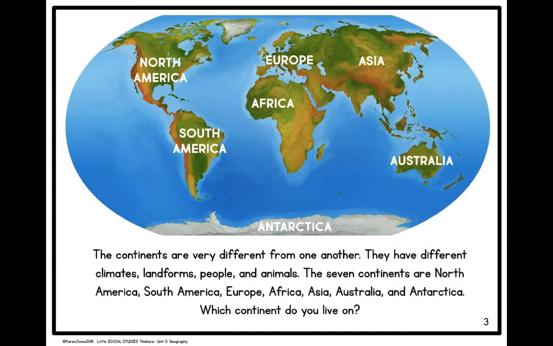The continents are very different from one another. They have different climates, landforms, people, and animals. The 7 continents are North America, South America, Europe, Africa, Asia, Australia, and Antarctica. Which continent do you live on?